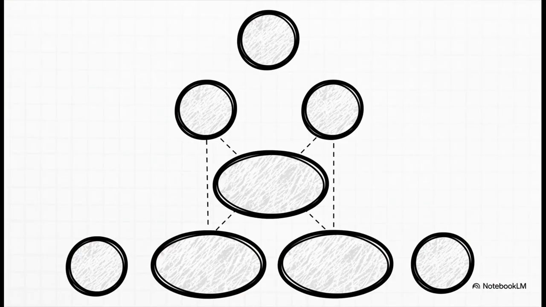And the best part is, the rule to build this thing is so simple. You just start with a 1 at the very top. Then every new row starts and ends with a 1. And every other number in between, it's just the sum of the two numbers right above it. That's literally it. It's that easy.